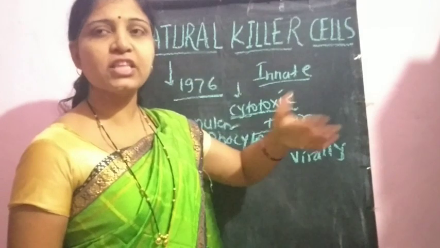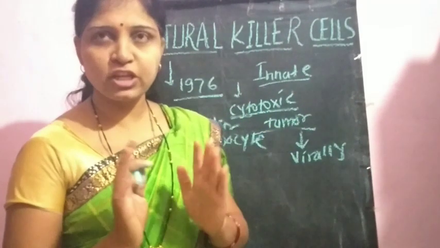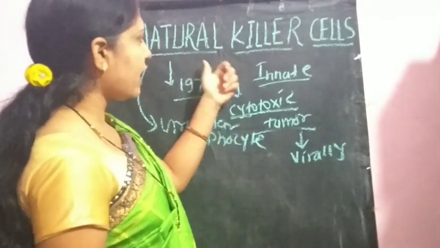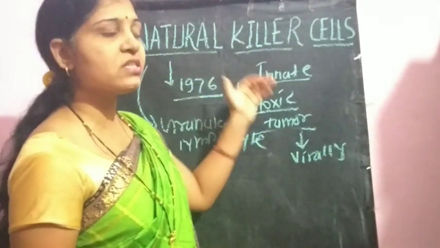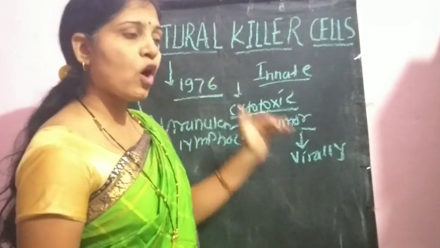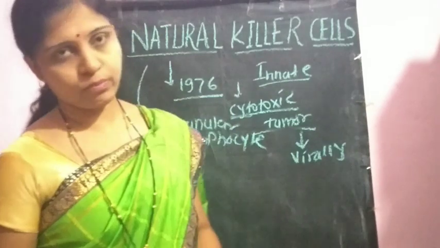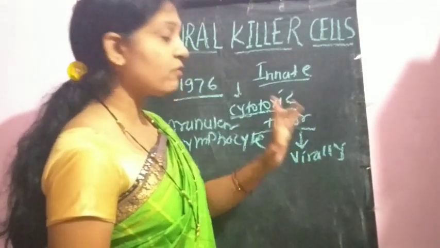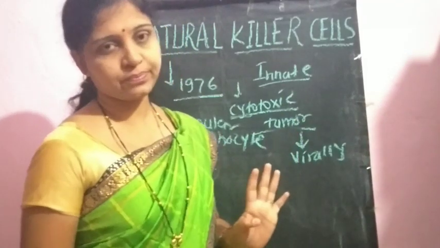The immune response that we get from birth is called natural immunity or innate immunity. And the killer cells, naturally present within our body, are responsible for killing those cells which are hazardous to our body, that is, virally infected cells or tumor cells.